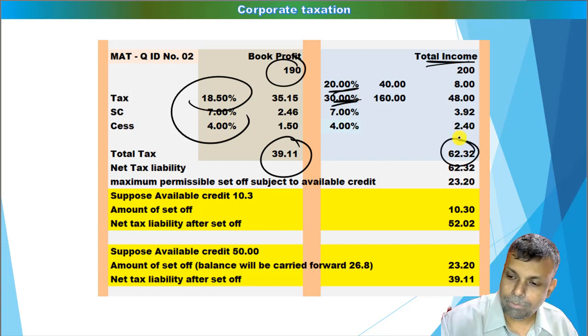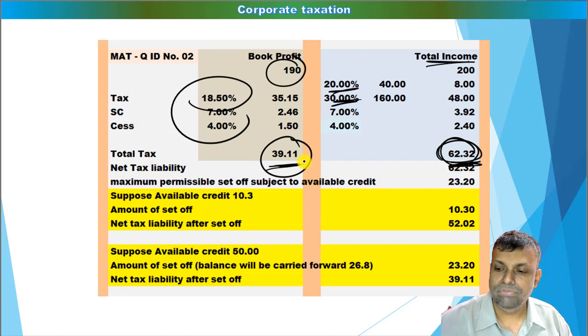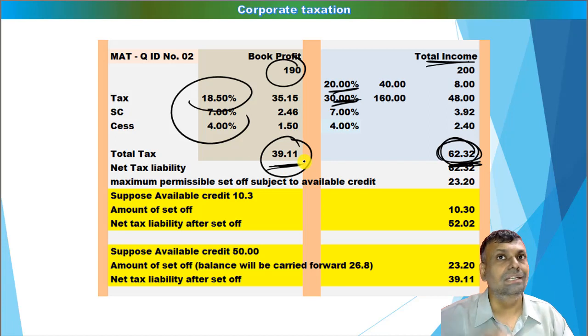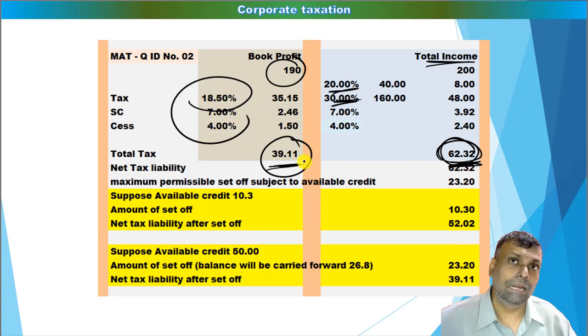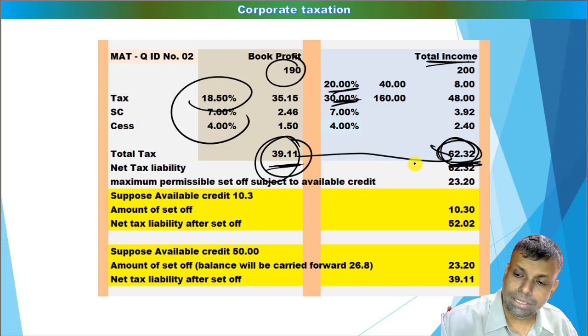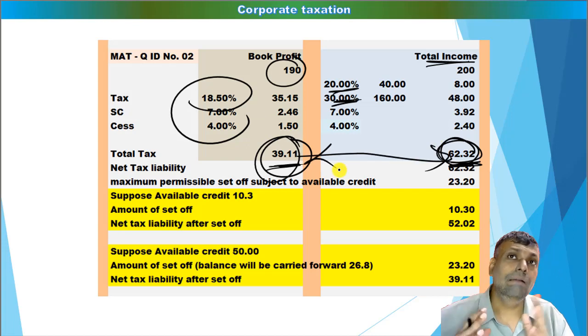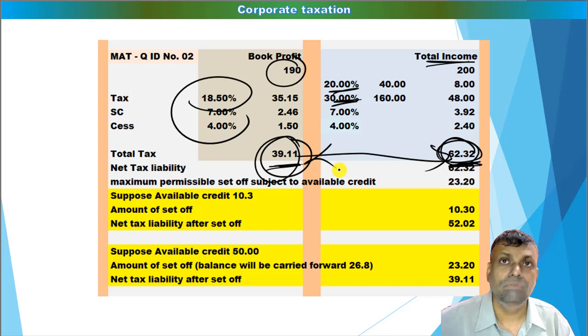Now you have to do the comparison. In the given situation, your total income tax liability is more and your book profit tax is, say for example, less. So this particular year is not a year of carry forward. In other words, if your book profit tax is more, that means you are paying more taxes because of the MAT, then it is a year of carry forward. And if your total income tax liability, that is the normal tax liability, is more, as in the example on the screen, it will be a case of set off. If you have available credit, you will be eligible for set off.